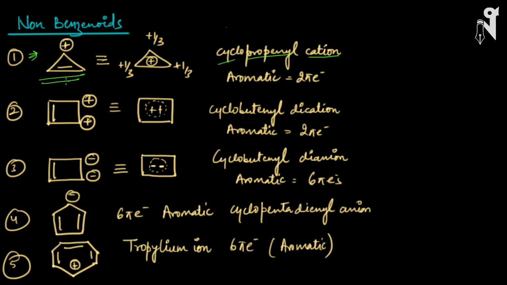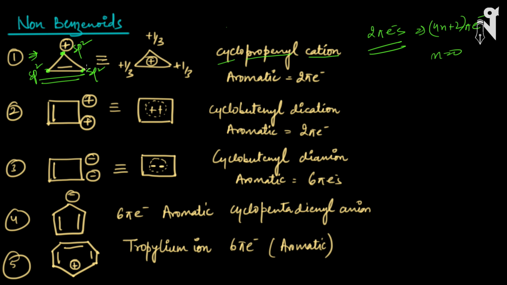Let's figure out. This is sp2 carbon. This is sp2 carbon. And in fact this carbocation is also sp2 hybridized. So yes, all the three are sp2, so it is a planar molecule. It has 1 pi bond, so basically 2 pi electrons. If there are 2 pi electrons, then it follows the 4n plus 2 pi rule, where n is equal to 0.